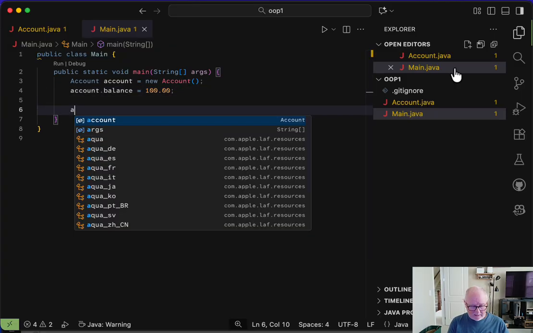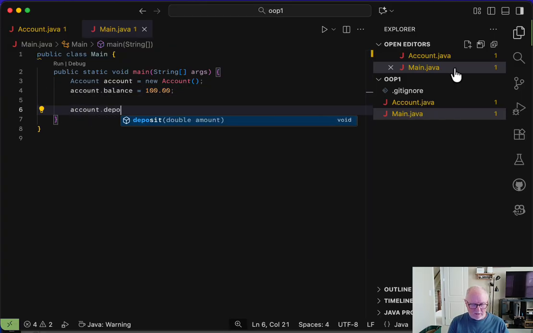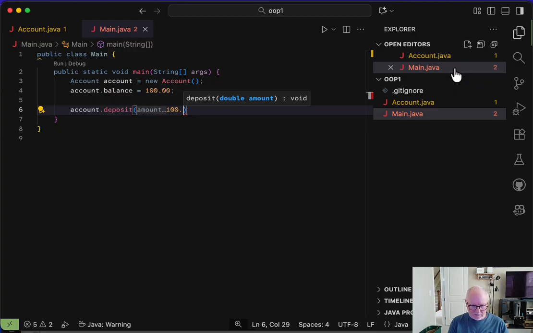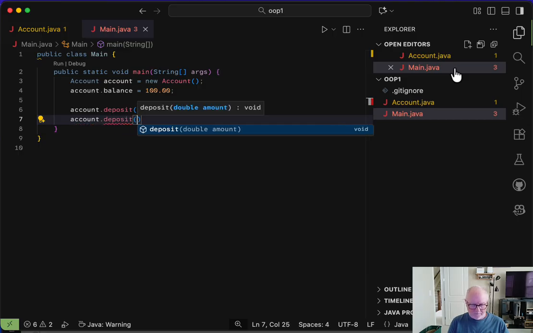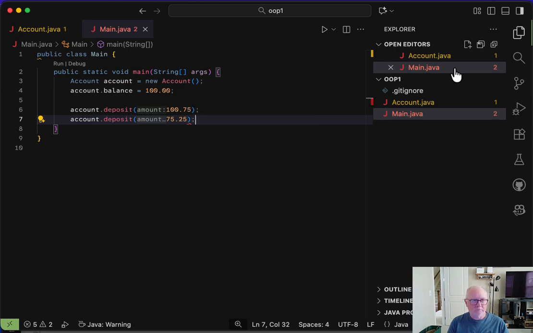And now I can say account dot deposit, and I'm going to deposit another $100.75, and I'm going to withdraw 75 and 25 cents. And now I'm going to print my balance.